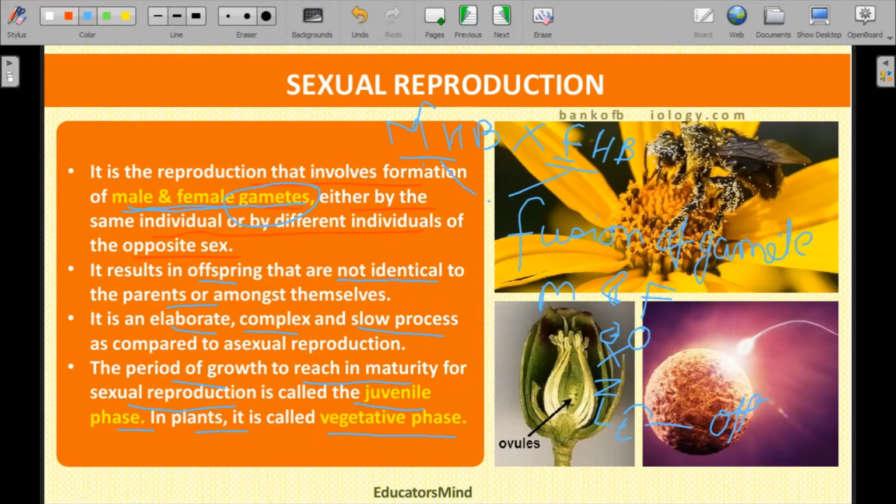That duration of period is called the juvenile period. Similarly, in the case of the male, this occurs from the age of 14 to 18. The differences and changes are seen in the male human being, and that period is called the juvenile period. That means the period in which development and maturity or growth is seen in the organism. In animals, such a period is called the juvenile period, while in plants, such growth and development is called the vegetative phase.